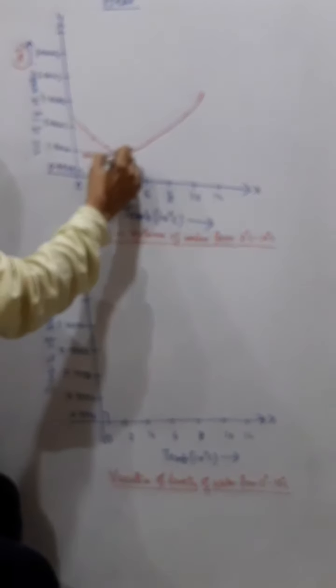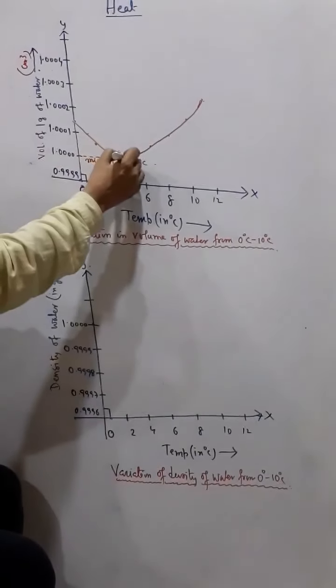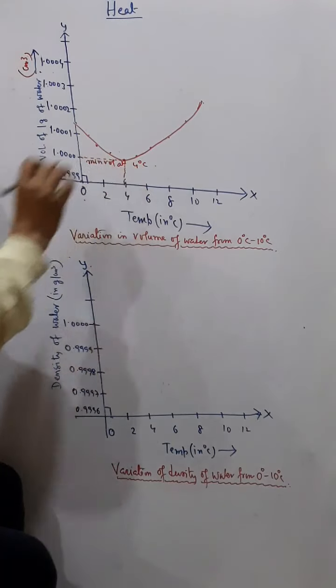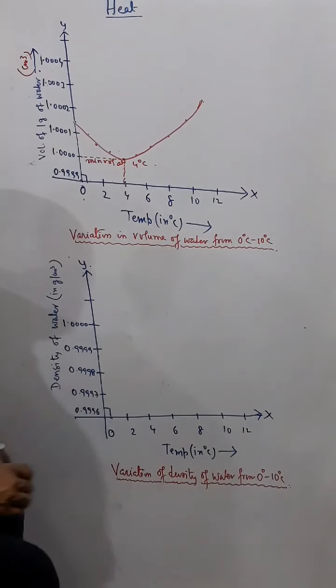So minimum volume at 4 degrees Celsius. So that means at 4 degrees Celsius water is having the minimum possible volume. So the volume of water is always minimum at 4 degree Celsius.